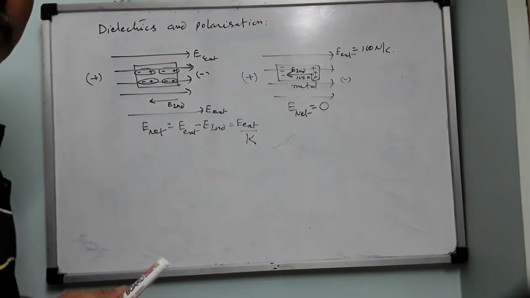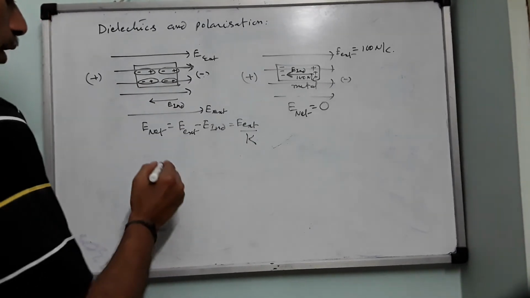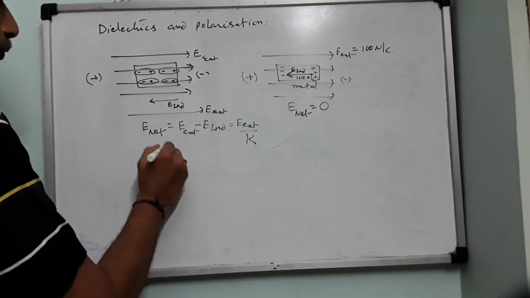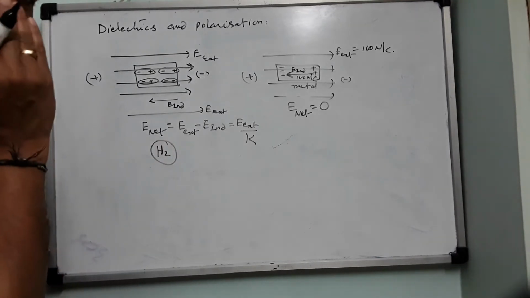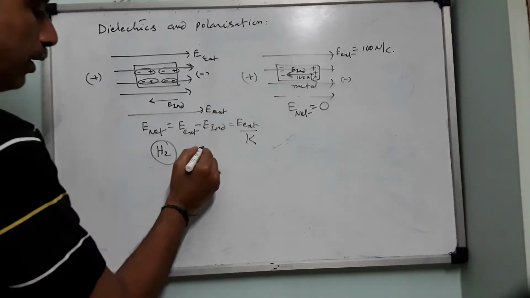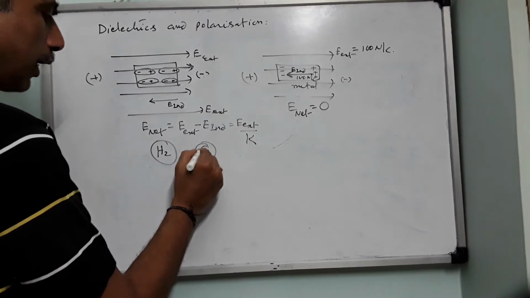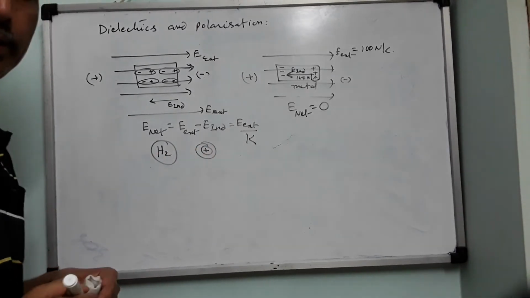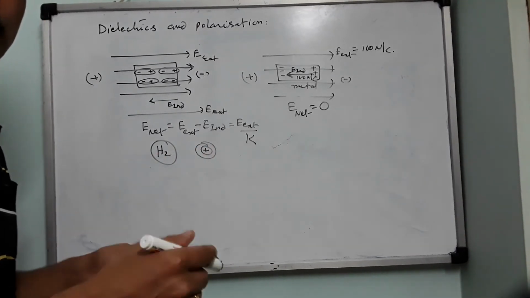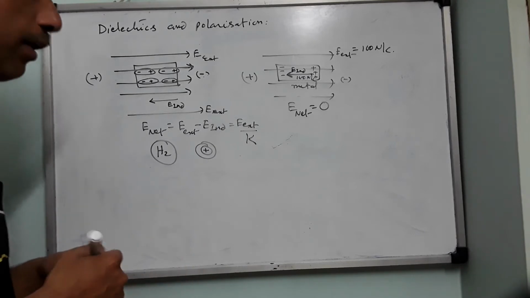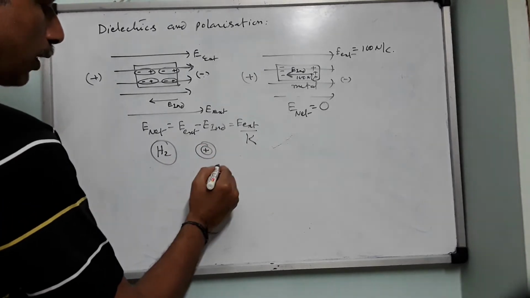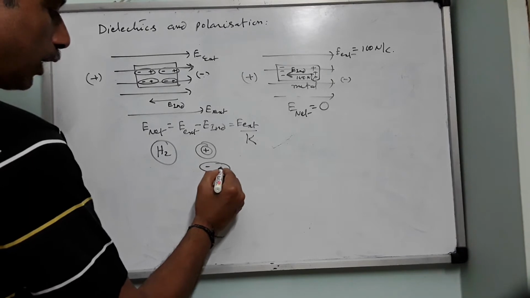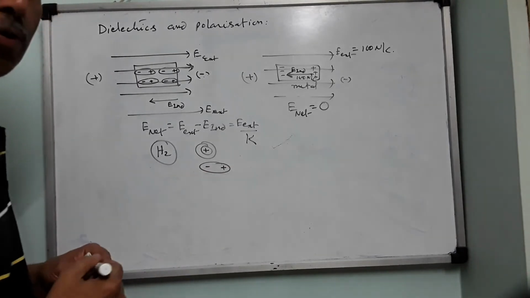Sometimes you will have non-polar molecules. For example, hydrogen, H2, is a non-polar molecule. Non-polar molecule means its positive charge center and negative charge center coincide. When you place such a non-polar molecule in an external electric field, it will be polarized. The spherical shape will become ellipsoidal, negative will come at one end, and positive will go to the other end.